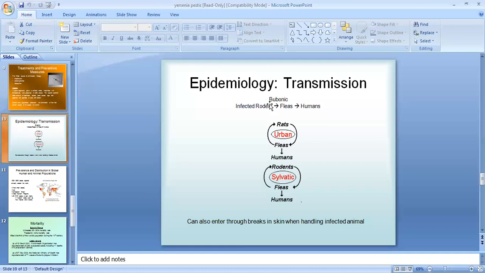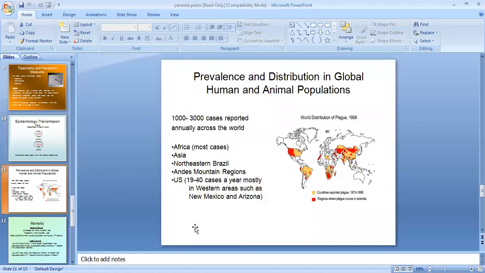Epidemiology of bubonic plague: infected rodents infect the fleas and then humans. Humans are the accidental hosts of this cycle. It can also enter through a break in the skin when handling an infected animal. Prevalence and distribution in global human and animal populations. It is very important because it is the largest pandemic, which caused tremendous loss of human life.